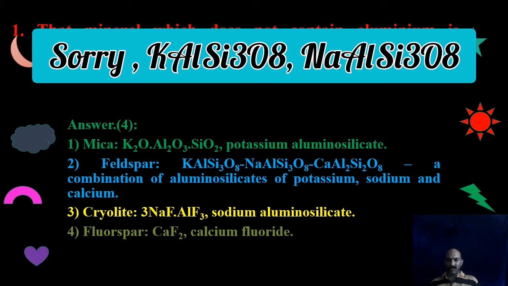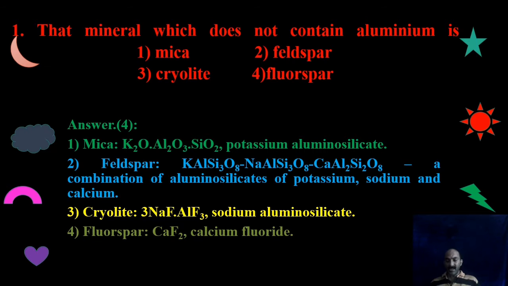KAlSi2O3 potassium aluminosilicate, NaAlSi2O3 sodium aluminosilicate, CaAl2Si2O8 calcium aluminosilicate. Their combination is the mineral feldspar. Cryolite we are familiar with because it is used as a solvent for alumina in aluminum metallurgy, we know. Okay. Cryolite is either 3NaF-AlF3 or Na3AlF6. So that also contains aluminum.